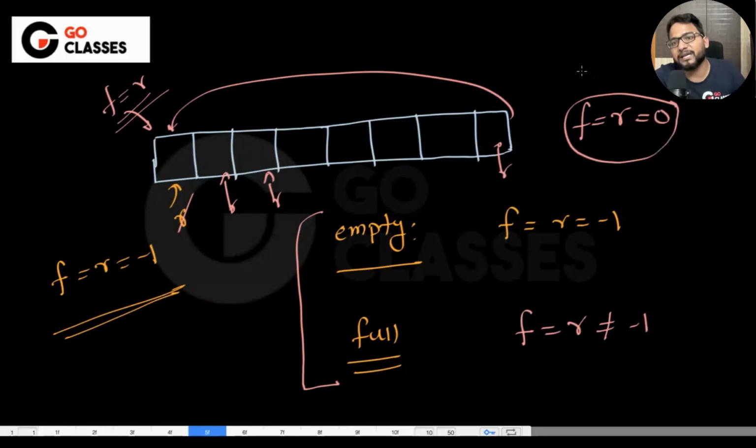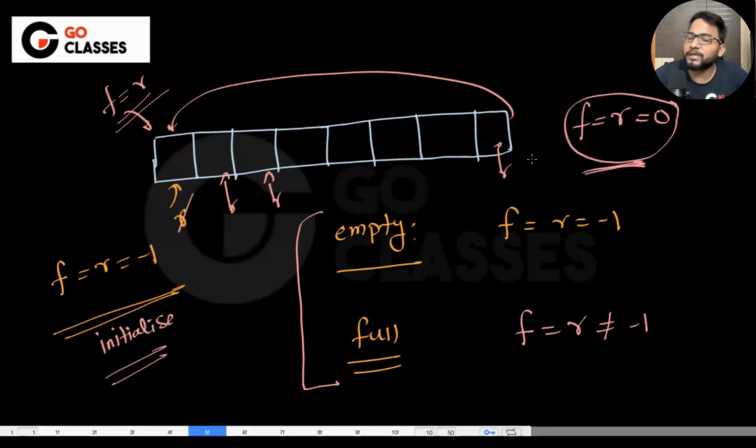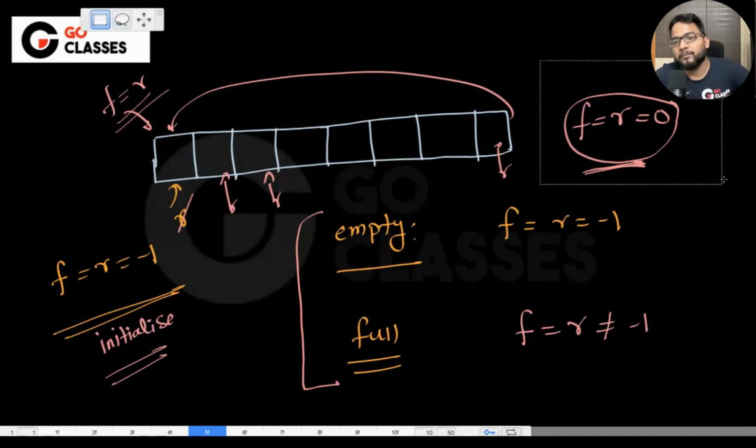If your initialization itself says front and rear both are 0, then in case of empty both are 0, and in case of full also both will be 0. That is why we have to waste one single cell. That is one rare implementation that some people do, and we have discussed it. But let's not worry about it.